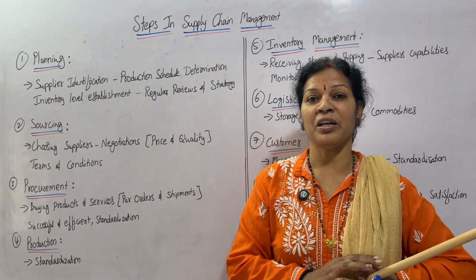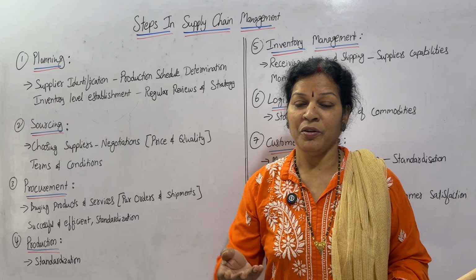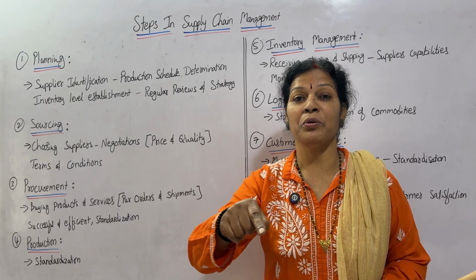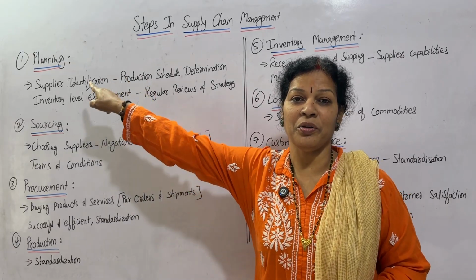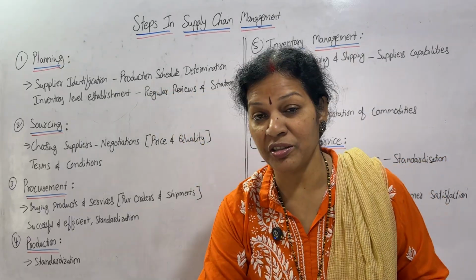Then after that, production schedule determination. When are they going to start the production? According to the production, we need to plan. First of all, supplying of the material. This is possible whenever you are going to start the production process. So based on this, we are going to contact the suppliers. That is why production schedule determination is required.